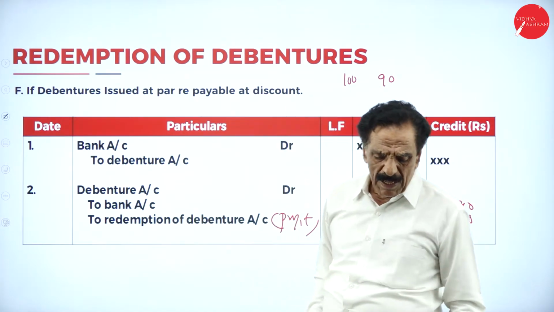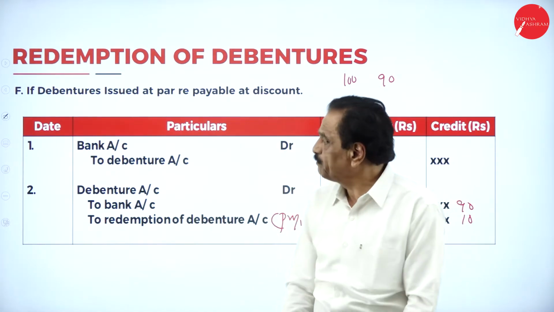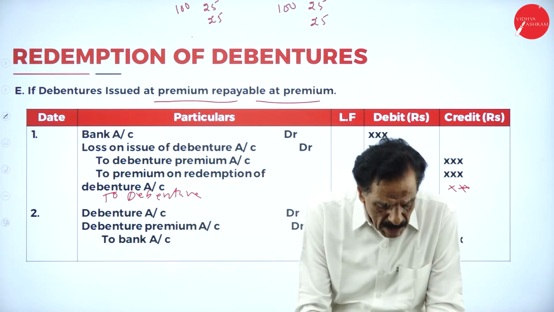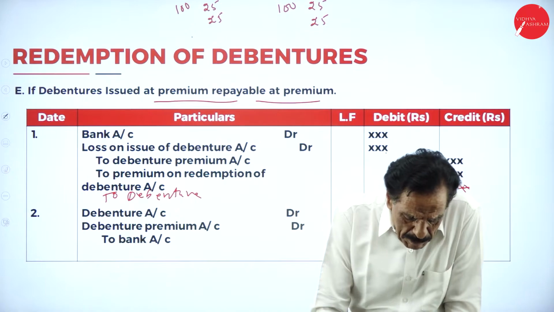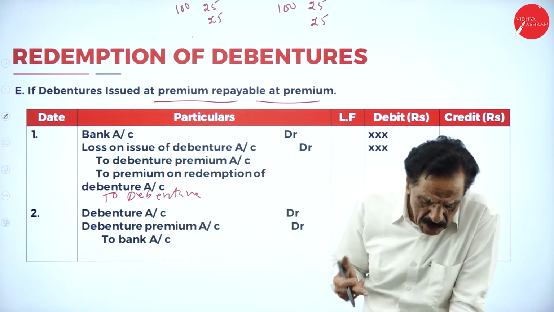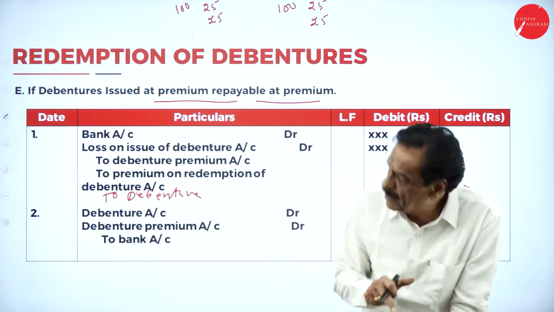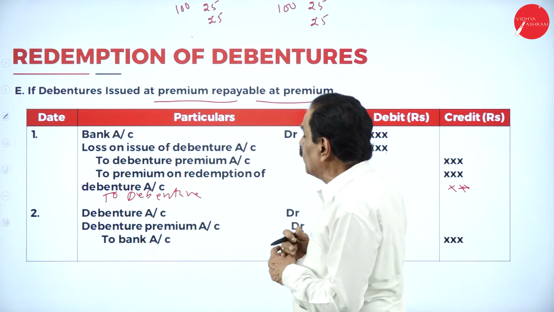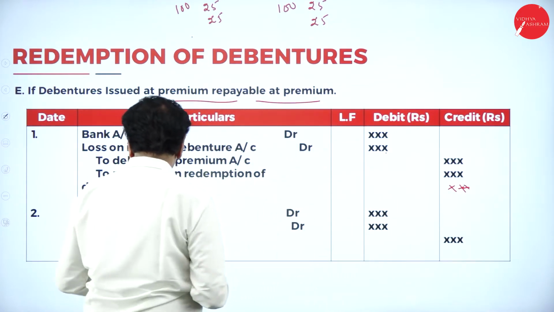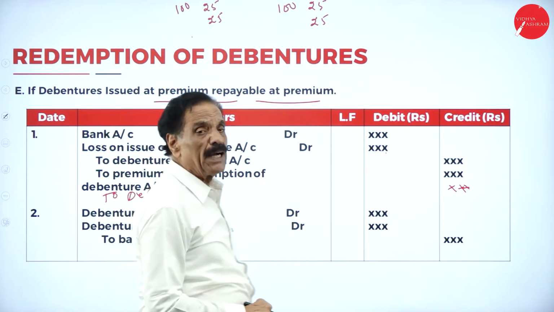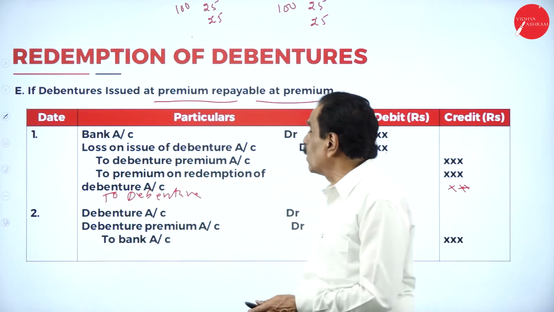Carefully you have to pay attention regarding the issue. This is very important: issued at premium, repayable at premium. Very, very important. While you are issuing at premium, if repayable at a further premium, it's a loss on debenture. So, Debenture account debit, Debenture premium account debit, to Bank account. While you are solving the problem, I will explain once again.